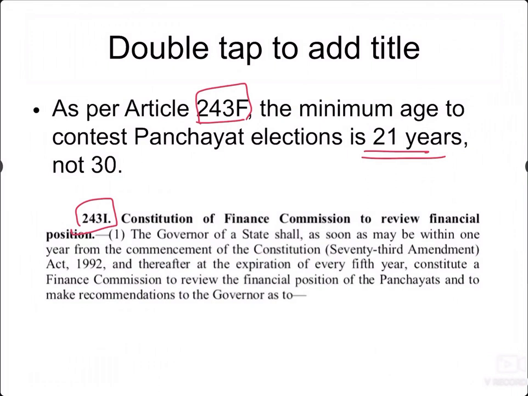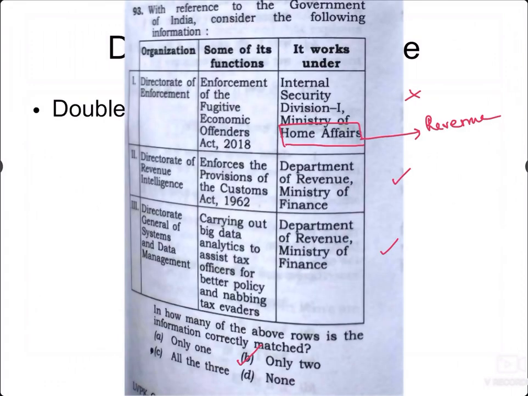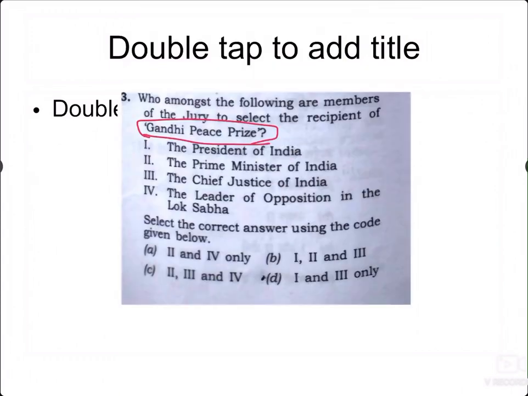The next question is with the pairing. Here there are very direct questions. We will see directly that the Minister of Home Affairs is not involved in enforcement, because enforcement is under revenue. All the other statements are right. And the final question is regarding the Gandhi Peace Prize. Who is on the jury? The President is not on the jury; it is the Prime Minister, the Chief Justice, and the opposition leader. So 2, 3, 4 is right. The President is not among the members who select.